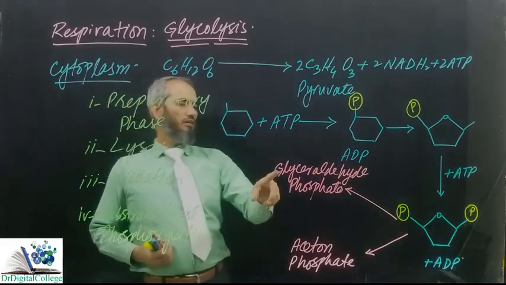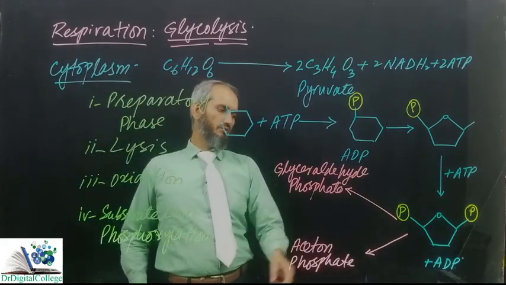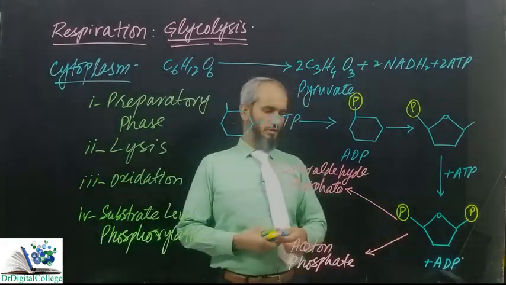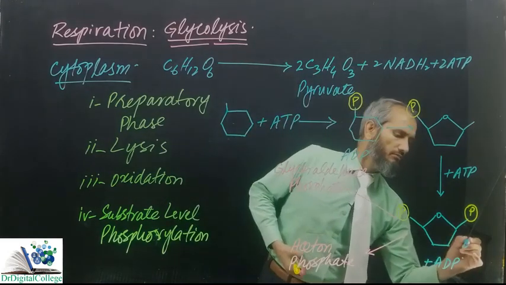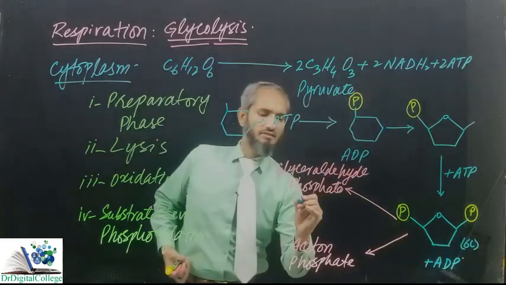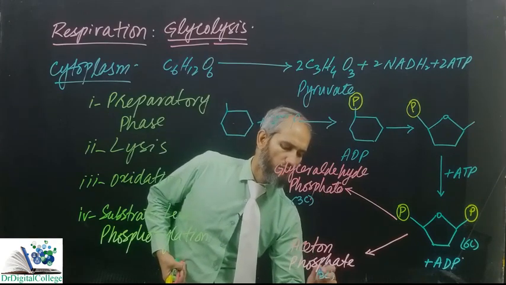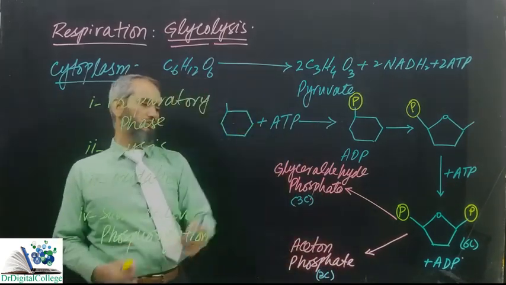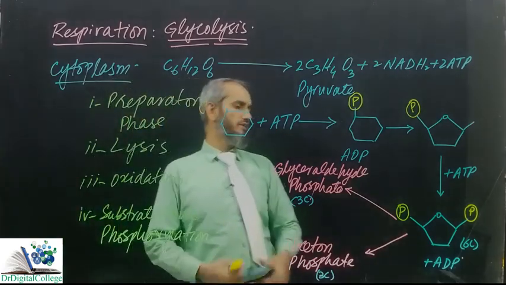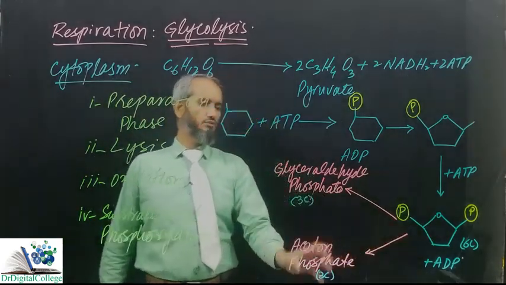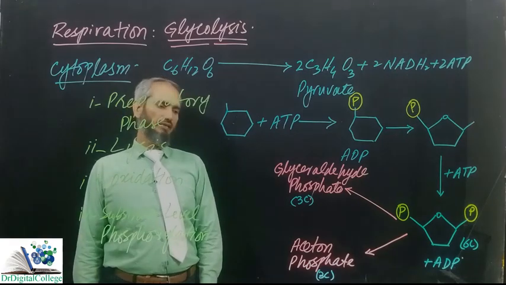This is aldotriose, this is ketotriose. This 6 carbon compound has been broken down into 2 three-carbon compounds, and the phosphates have been distributed, one to the acetone and the other to glyceraldehyde.